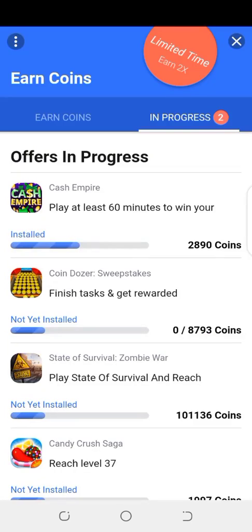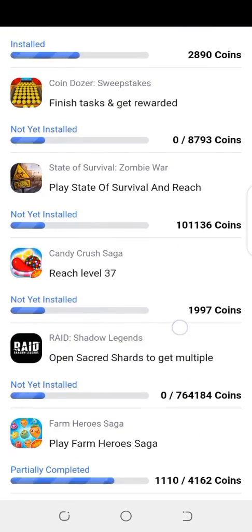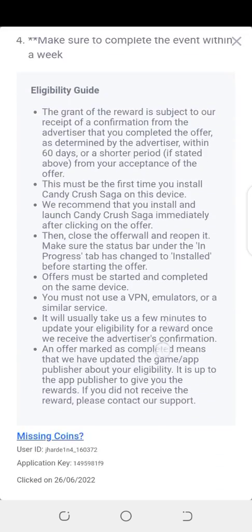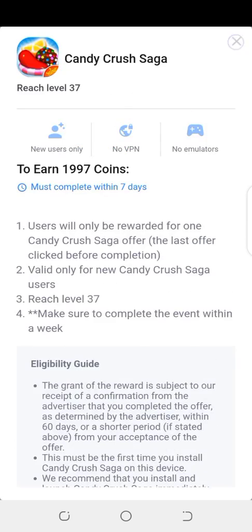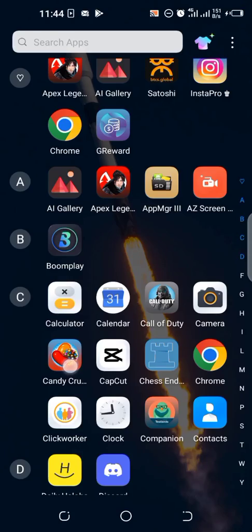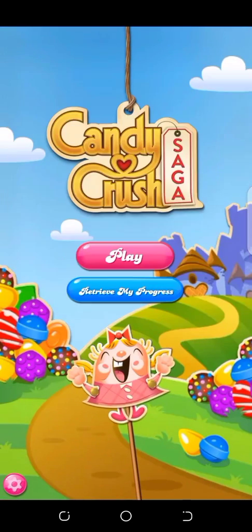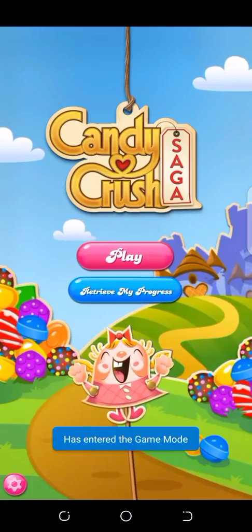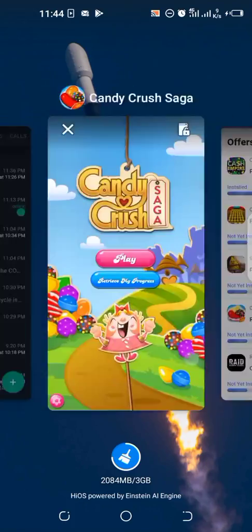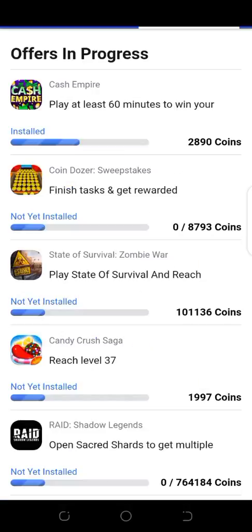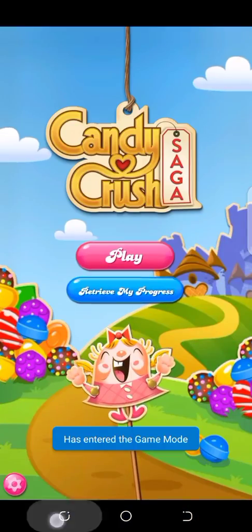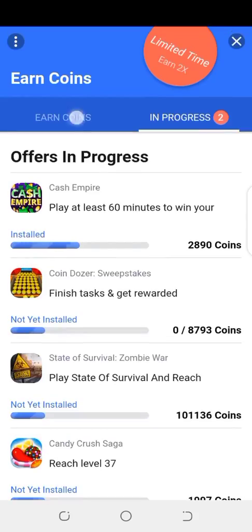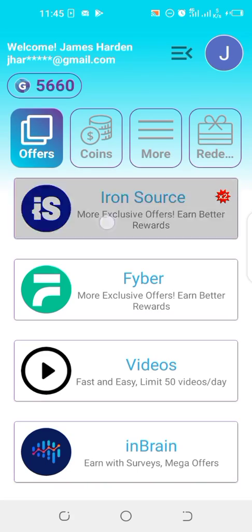Okay, so after installing the game, you need to go to in progress. There, check the game that you downloaded. I downloaded Candy Crush Saga, so I'll be showing you what I did to show that I have installed it before I started playing, so that I can earn the money. I opened the game, then after opening it, I click the open tab, then I go back to the same GReward application, then switch back and forth on the offer wall until the game shows in progress. That's when you need to start playing the game. So just watch this short clip, then you'll understand what to do.